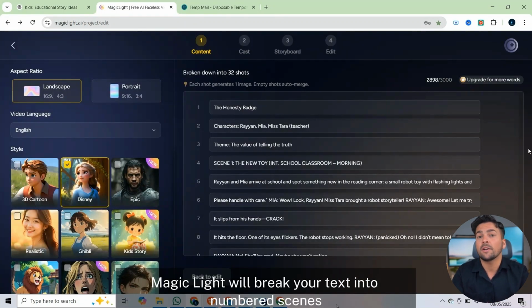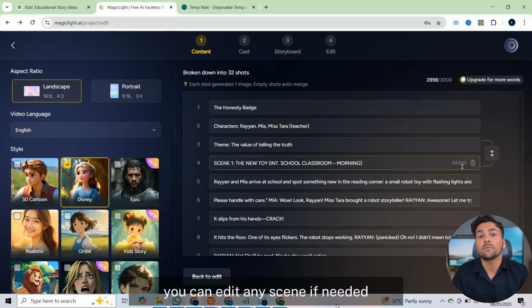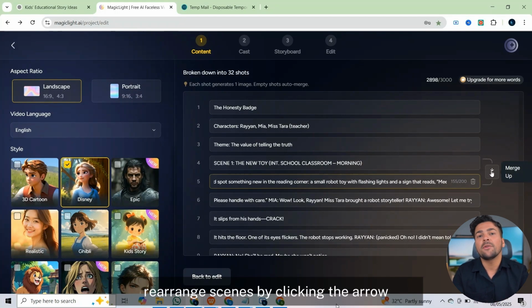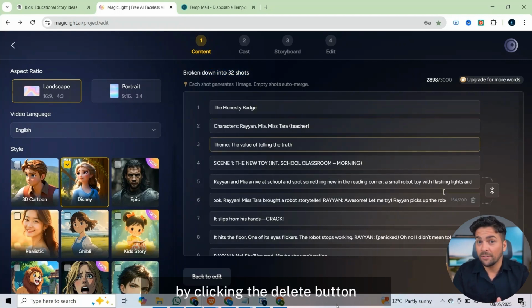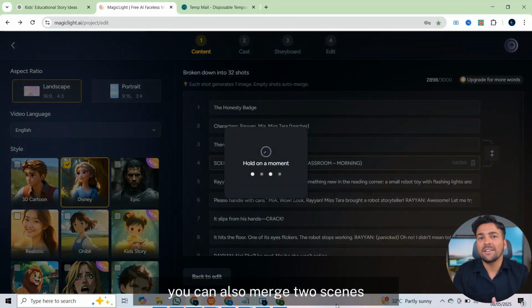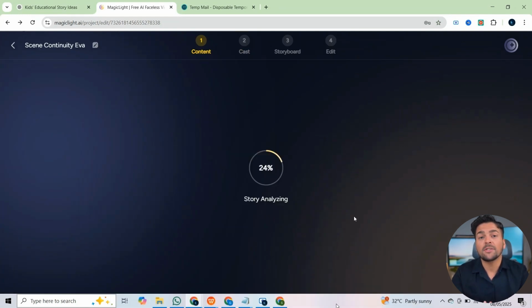MagicLight will break your text into numbered scenes, each representing a moment in your animation. You can edit any scene if needed, rearrange scenes by clicking the arrow, or remove any that don't fit by clicking the delete button. You can also merge two scenes. When everything looks good, click Next.